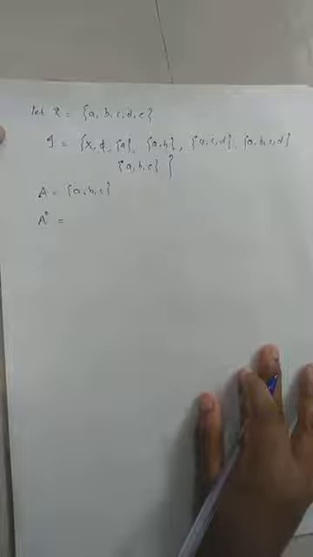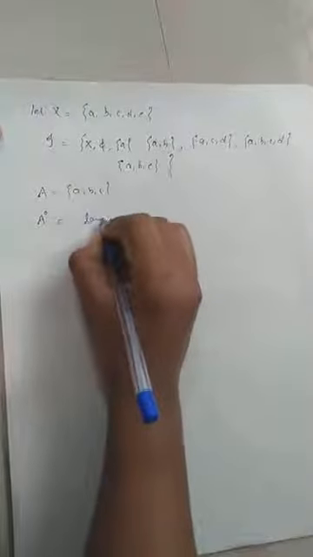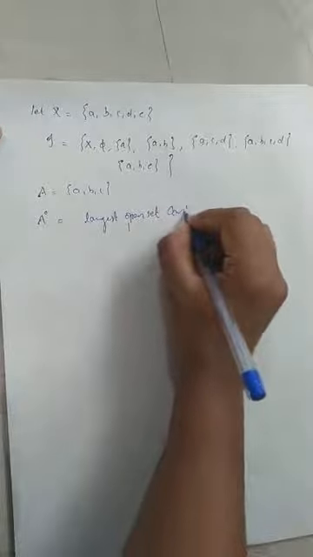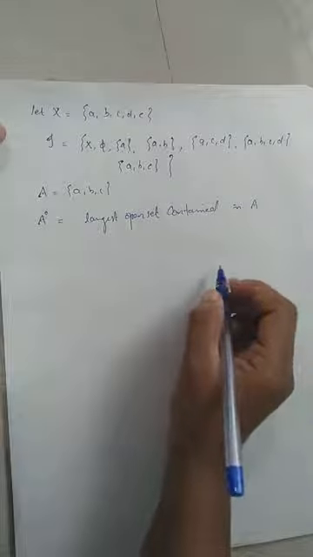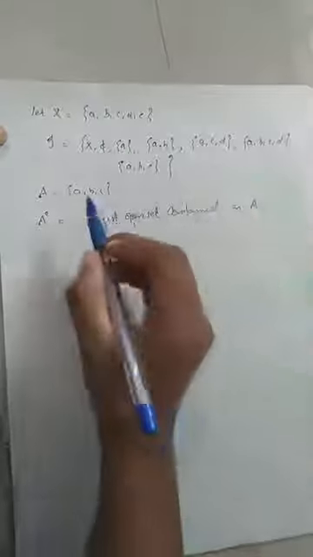Okay. Now I take capital A equal to the set {A, B, C}. Then what is A interior? We know by the definition, A interior is the largest open set contained in A. So, which are the open sets contained in A?